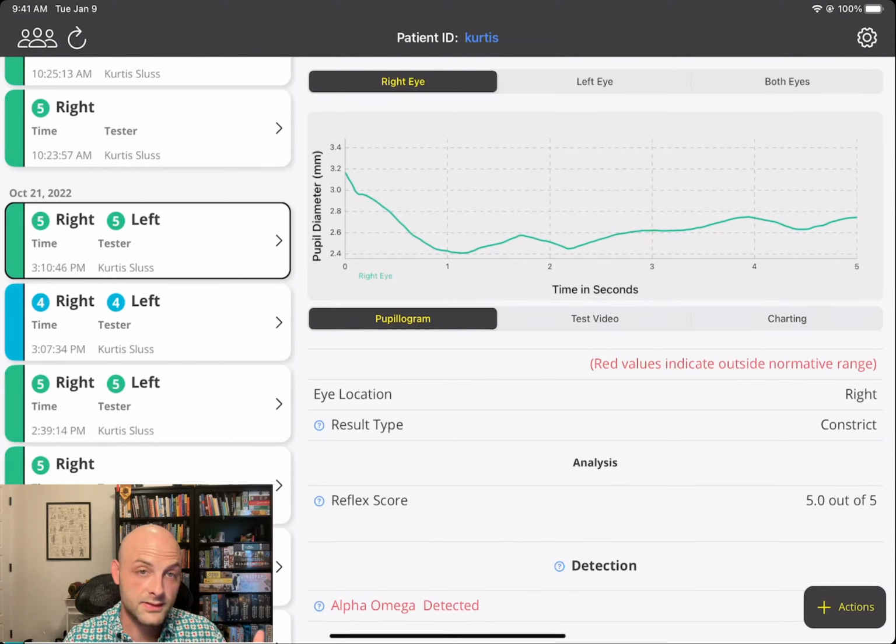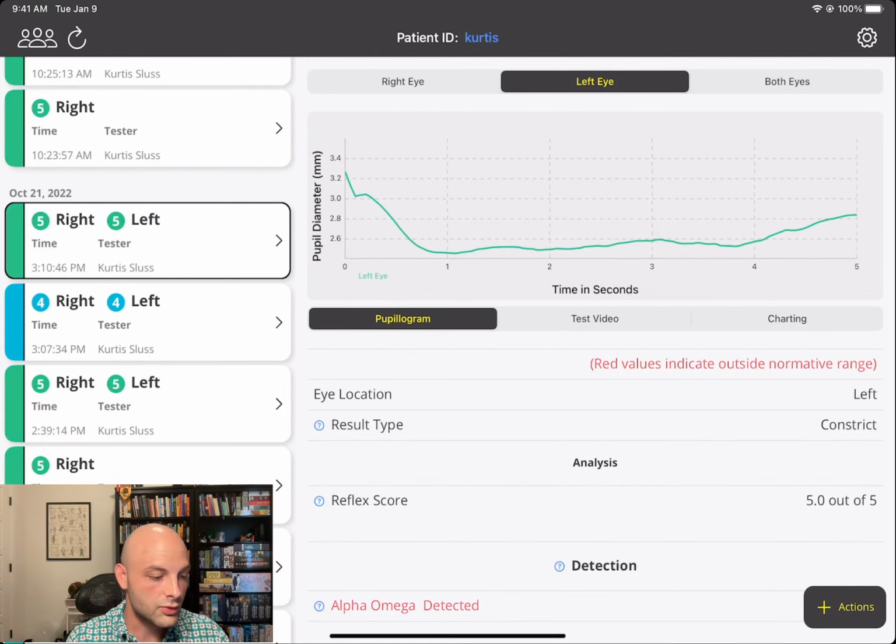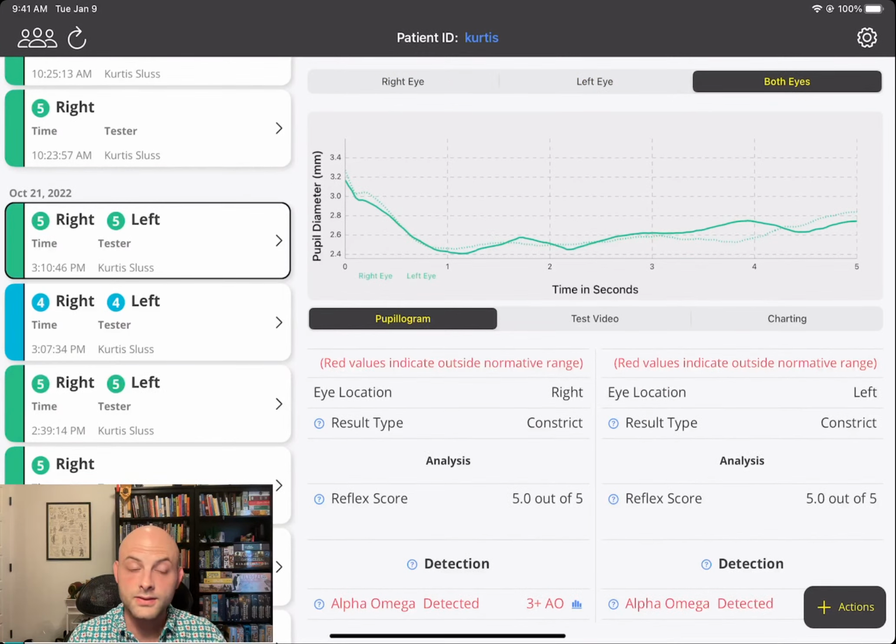That's going to be your basis. That's what Reflex measured, and it's the pupil's diameter over time that was read in from the video that was acquired. And we get that data for the right eye, the left eye, and then you can also view these superimposed on one another for both eyes. So very helpful whenever you're trying to compare how both eyes are interacting with one another during a test.